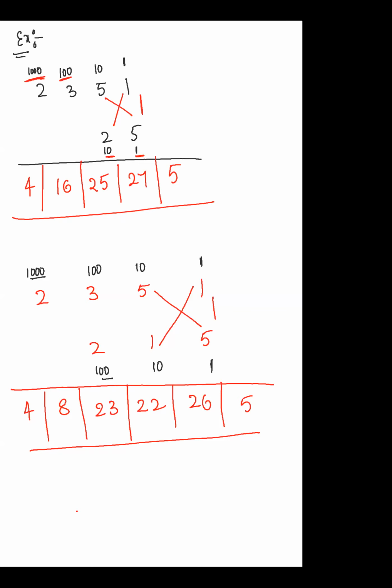Let me take another example. I'm not balancing here because I'm not bothered about the answer now. I want to know only the pattern so far. So I will take another example here, suppose 2, 3, 5, 2, 1, 3. Let me not take that many numbers, it is very lengthy.